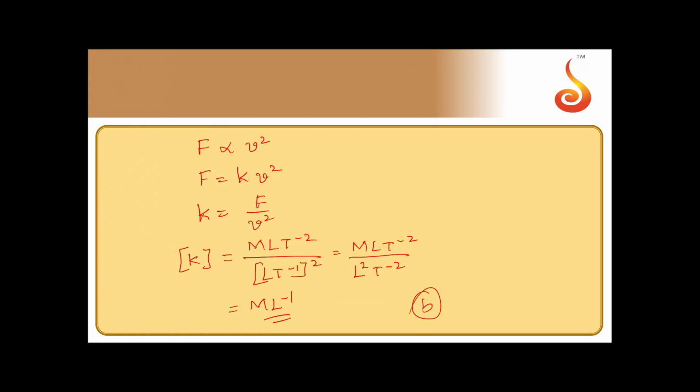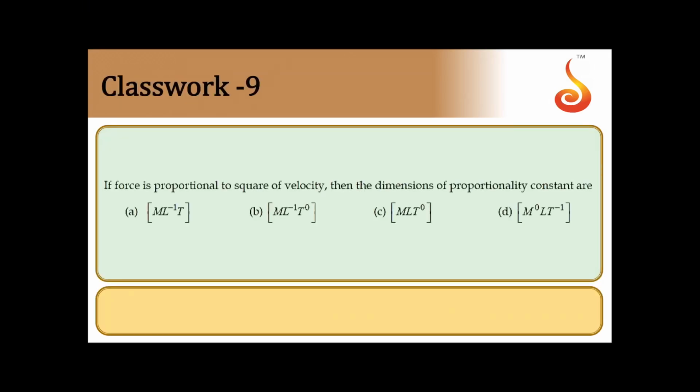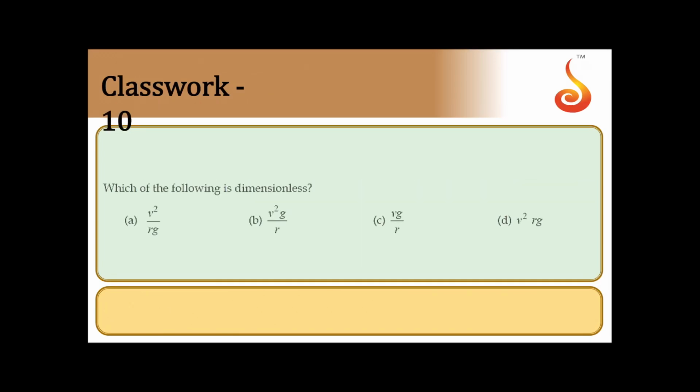That is option B. Yes, we'll move on to next one.